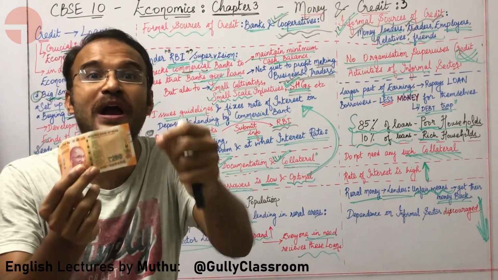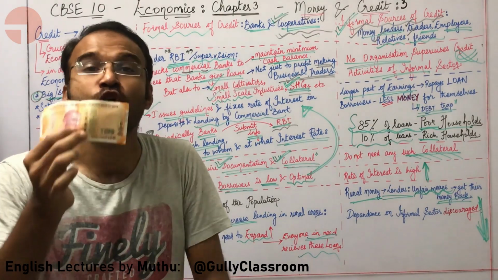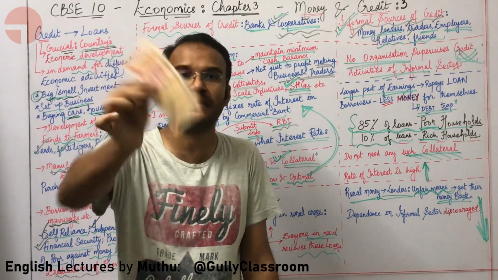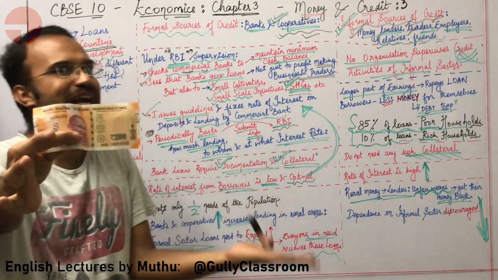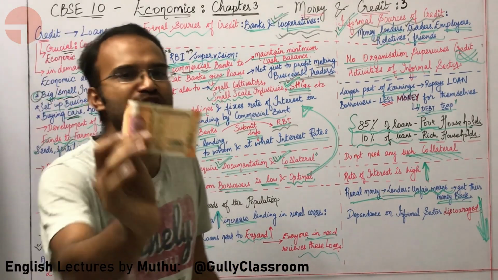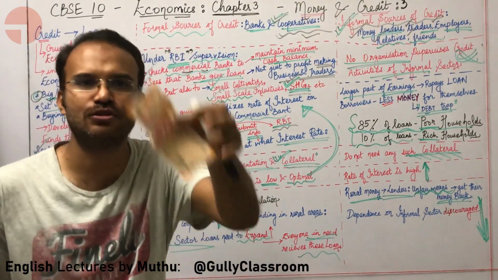So the Reserve Bank of India is assuring me 200 rupees value because I have this piece of paper. This piece of paper per se does not have any inherent value, as we studied in the last lecture. If you tear this note, that's it.